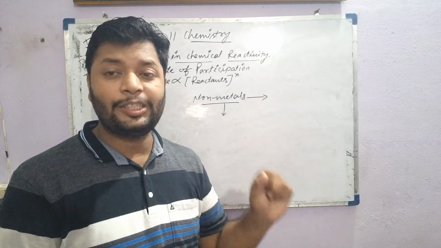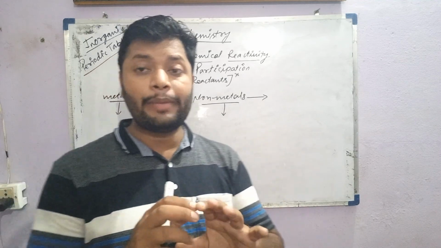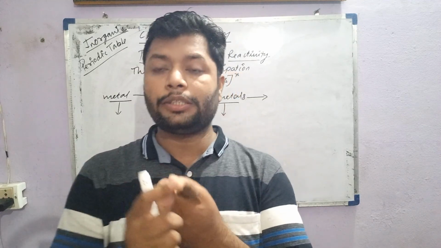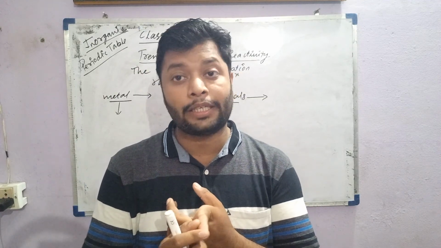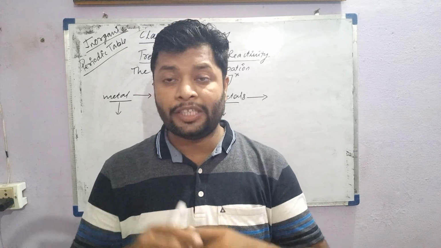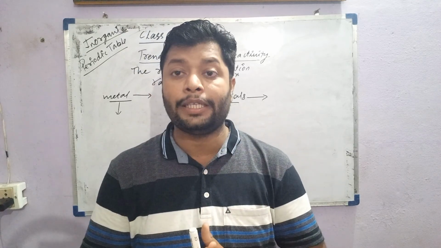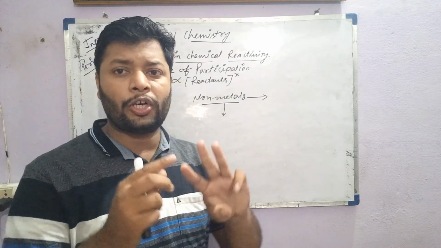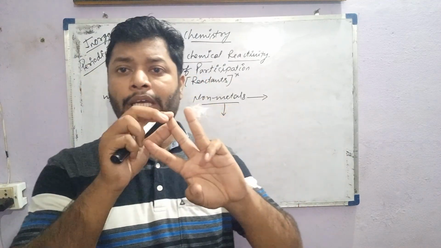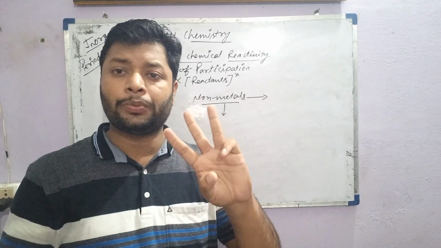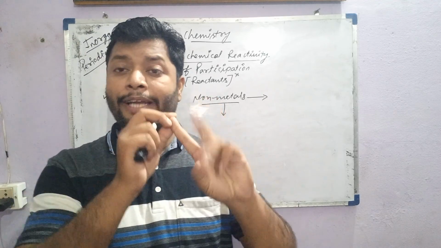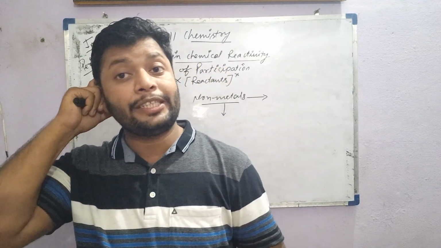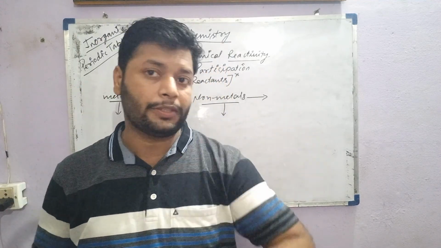And phosphorus has some allotropes. I think you learned that word in class 10th: allotrope, the different forms of the same element in nature. So phosphorus has three different allotropes called white phosphorus, red phosphorus and black phosphorus, and out of the three, white phosphorus is very reactive and should be kept in water because of its reactivity.